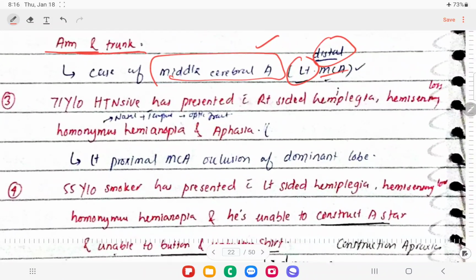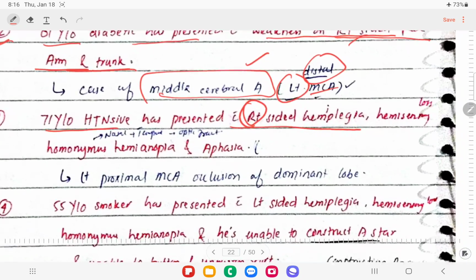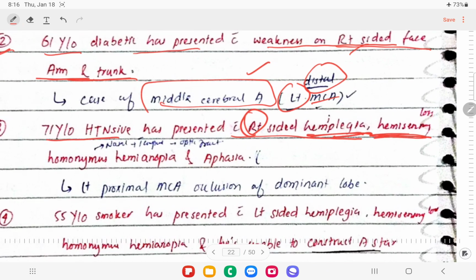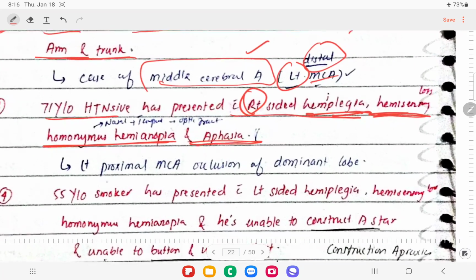So now let's talk about another case. This is a 71-year-old hypertensive patient who presented with right-sided hemiplegia. So contralateral vessels will be involved. The patient is having hemiplegia and hemisensory loss, right? And the patient is also having homonymous hemianopia because the optic tract is also going that way. The patient is also having aphasia. So this is a case of proximal MCA occlusion.